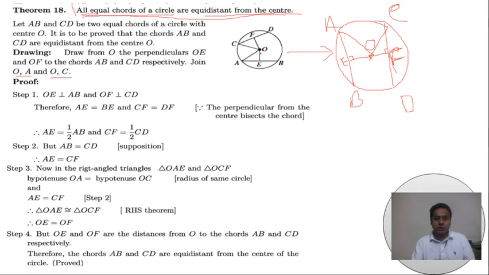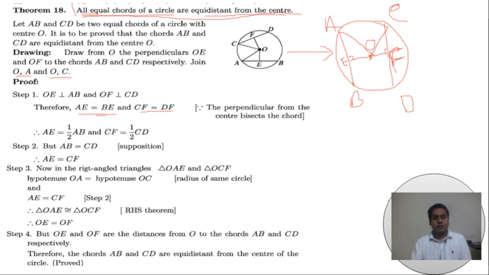So AB is bisected by OE because OE is the perpendicular, so AE is equal to EB, and CF is equal to DF. So we can write AE is equal to half of AB and CF is equal to half of CD, because E is the middle point. Okay.